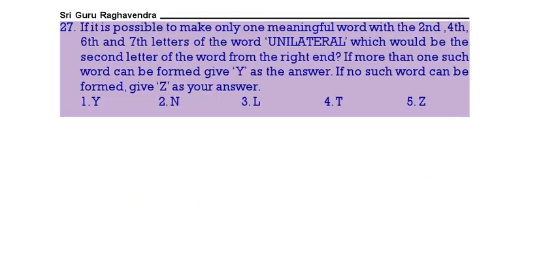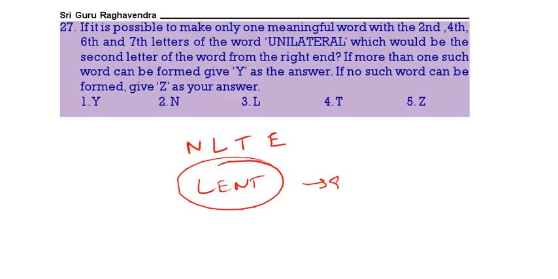If it is possible to make only one meaningful word with second, fourth, sixth, seventh letters of the word unilateral: the second one N, then fourth one L, then T, then E, we will get only one meaningful word, lent. The meaning of lent is give. So only one meaningful word we are getting. If you are getting only one meaningful word, then the second letter from the right will be your answer. That is T is our answer.